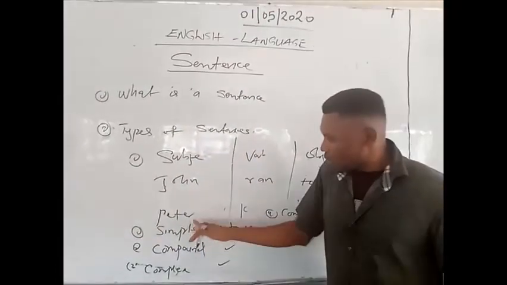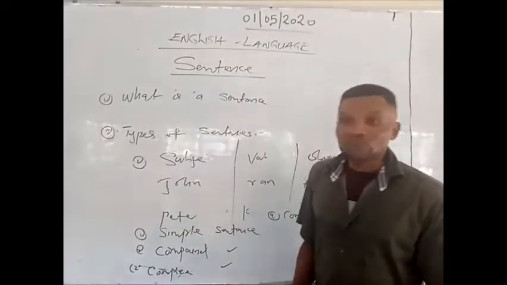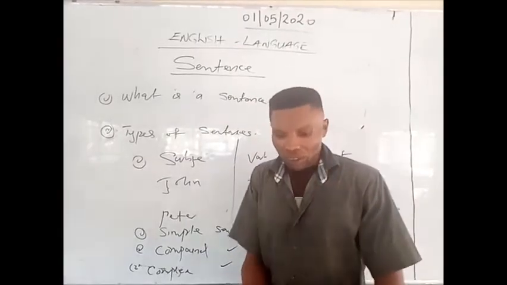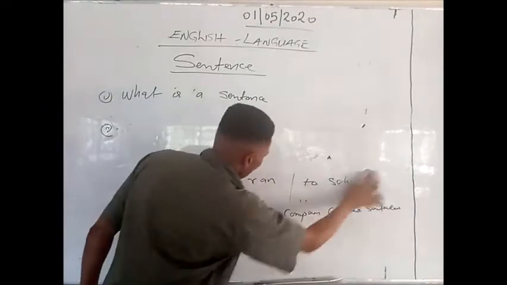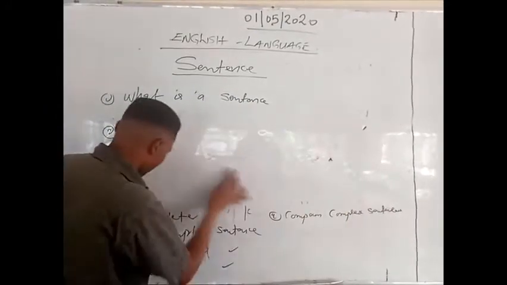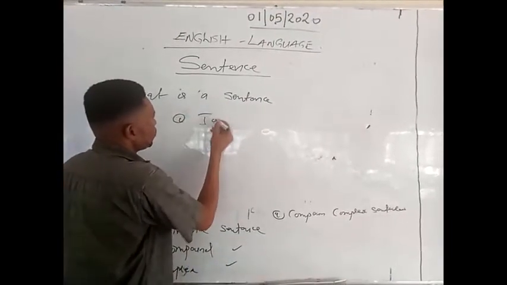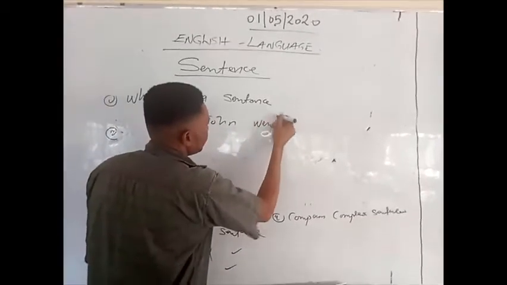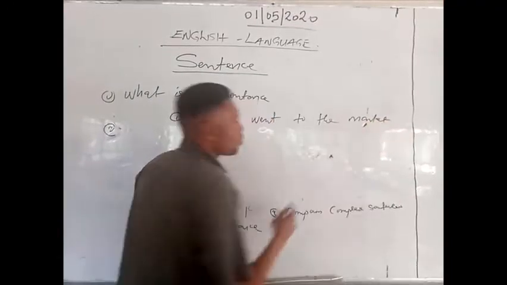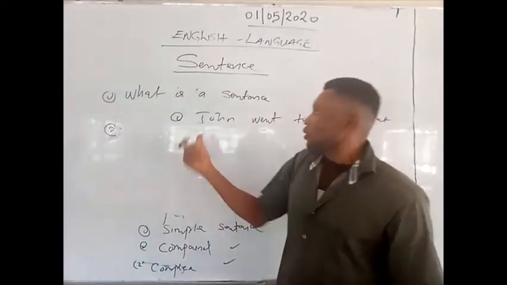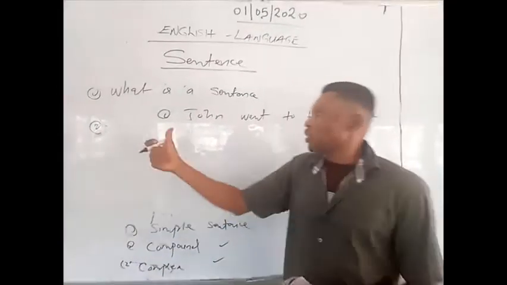For instance, number 1, the simple sentence. The simple sentence consists of only one finite verb. Only one finite, meaning only one verb. For instance, number 1: John went to the market. John went to the market is a simple sentence. It tells you where John went to.